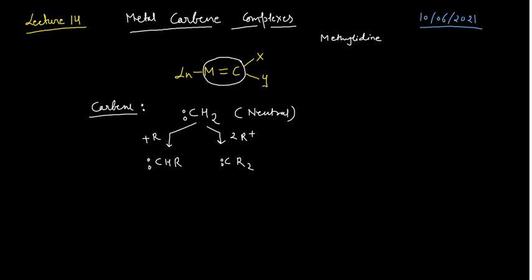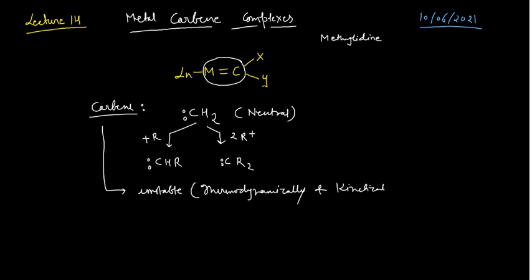And one more important thing which you should note, that whenever you are talking about the carbene, you should know it is unstable. This carbene is unstable, and both kinds of instability are there in it. It is thermodynamically unstable, that means it is not a very stable species, as well as kinetically unstable.